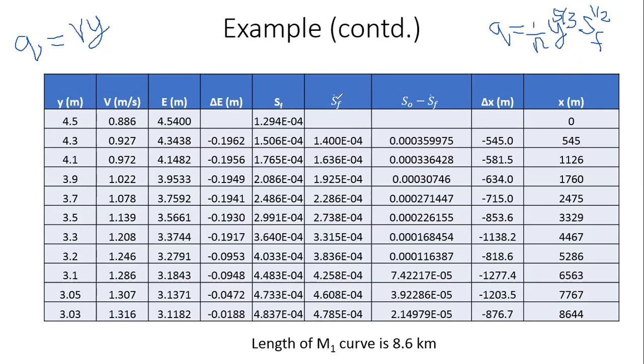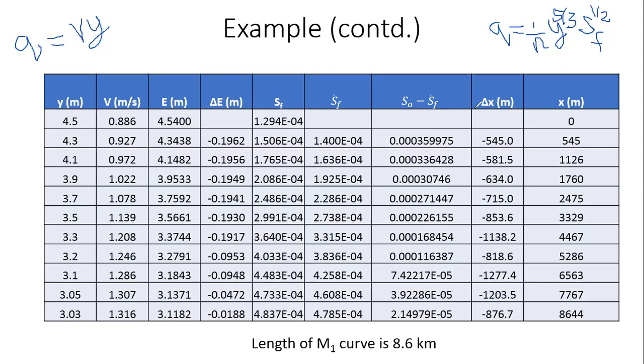Then I find out SF bar. What is SF bar? SF1 plus SF2 divided by 2. So it is the average of these two terms. That is 1.4 times 10 to the power minus 4. Then the next one is the average of these two terms. That is 1.636, and then I compute that all the way down. Then I compute S0 minus SF bar. S0 is also already known, right? 0.0005. I do S0 minus SF bar. I get all these different values of S0 minus SF bar.